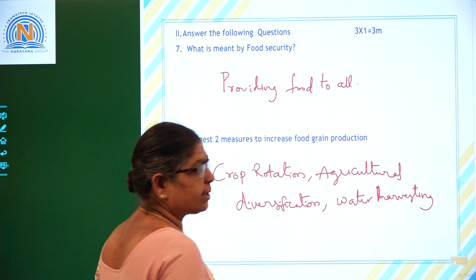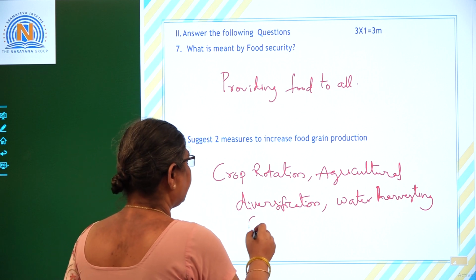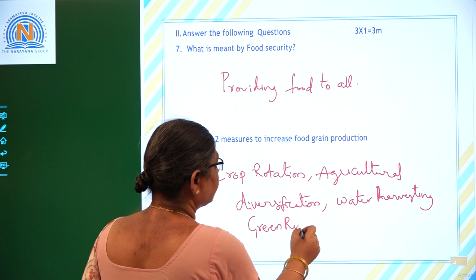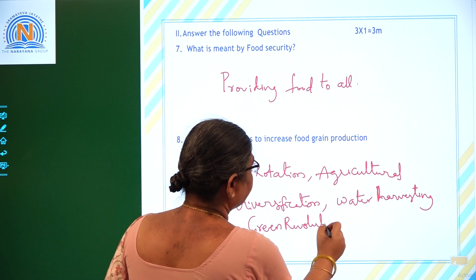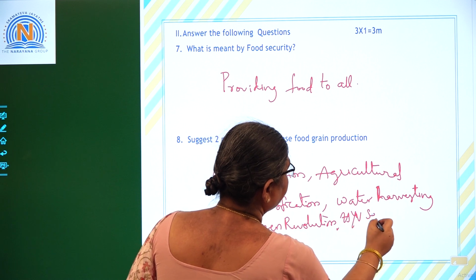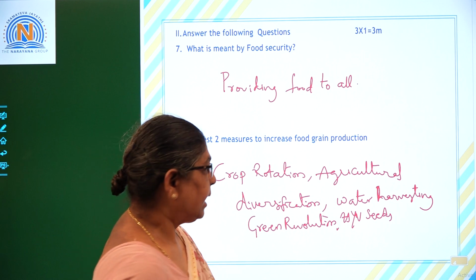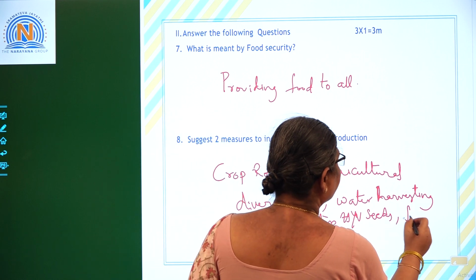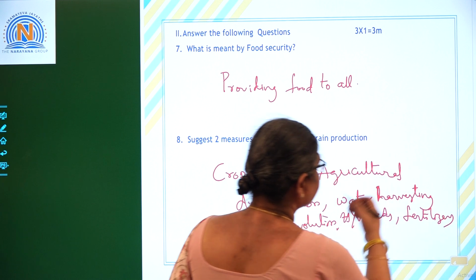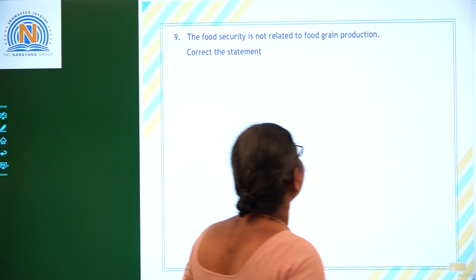Or even we can go with the green revolution by use of HYV seeds, that is high yielding variety seeds, chemical fertilizers, using more fertilizers. All these are the methods to increase the food grain production in our country. Now let us look at the next one.